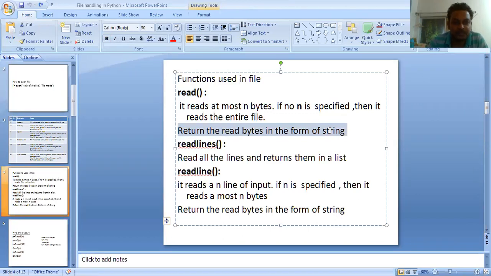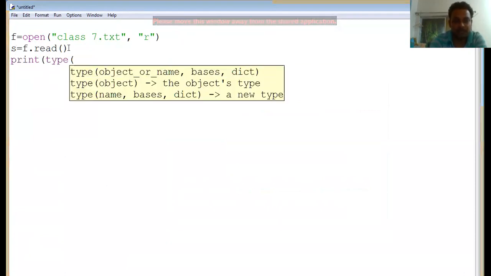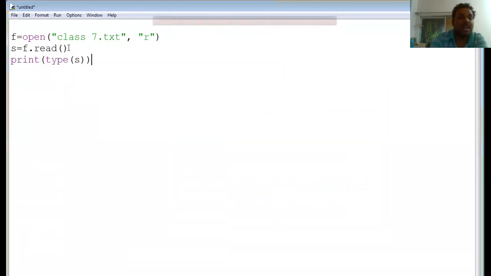Means when you are reading the content of the file, you can store it in a variable. So when you store it in a variable, this s, what is the data type of this s? You can easily know the data type by using the type function. But according to our definition, the data type of s must be str, because s is a string.